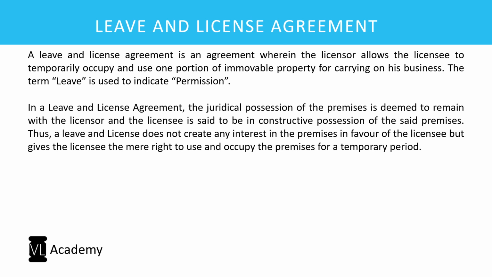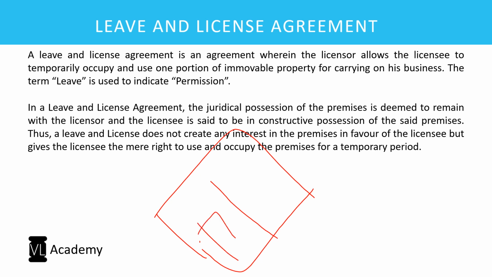Now let us spend a bit of time on leave and license agreements. A leave and license agreement is an agreement where the licensor allows the licensee to temporarily occupy and use one portion of the immovable property for carrying on his business. I'll give you a very simple example. Let us say I have a huge factory, but I am using machinery only till here. There is machinery I have installed, but this is of no use for me.